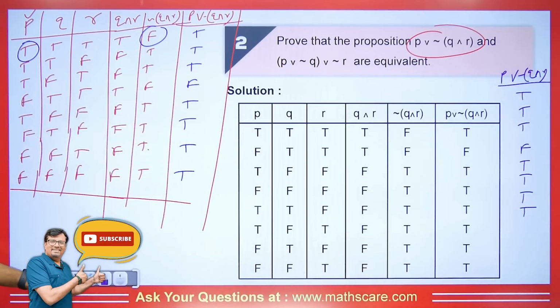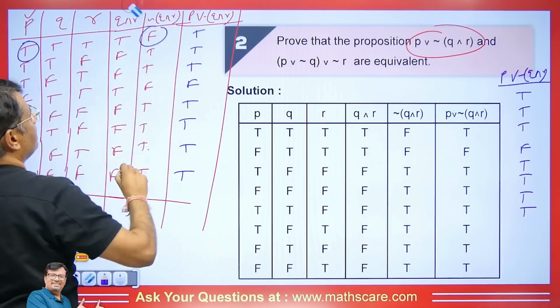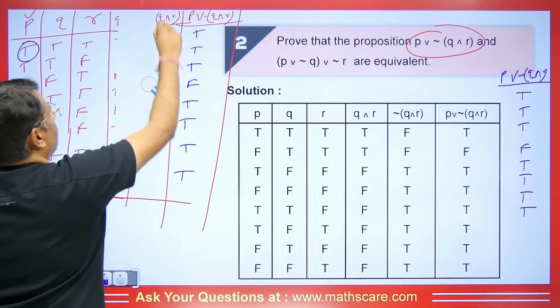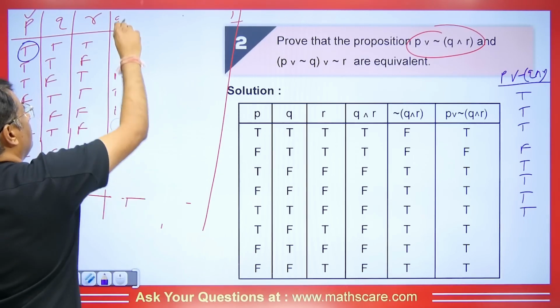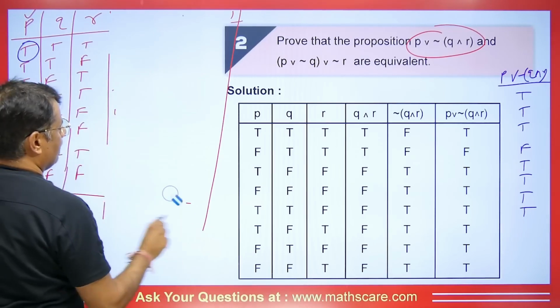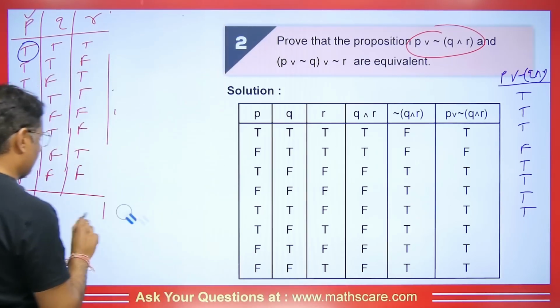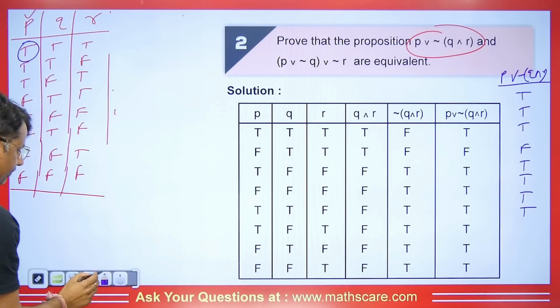Now let's make the next table. So when we make the next table, I will remove this table. Can you tell why? Because right now there is no use of this, right? Now let's go back to the second part, because I have done the LHS. Now I will take out its RHS and see whose value is equal to this. So now let's see how it will be done.